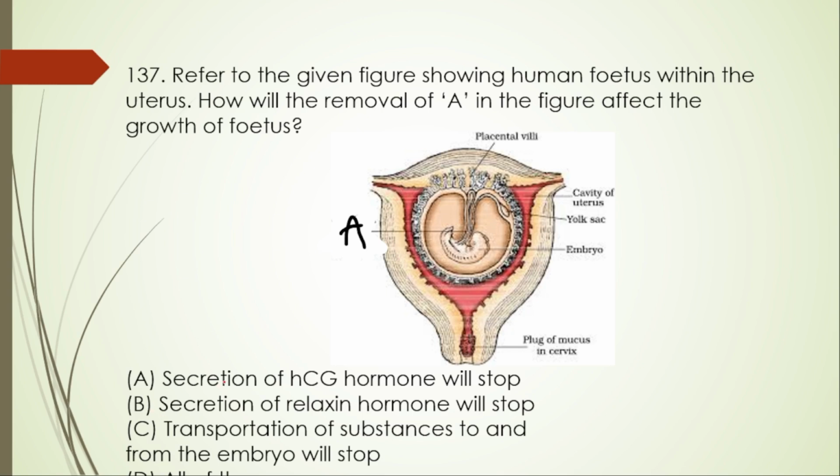So A, secretion of HCG hormone will stop; B, secretion of relaxin hormone will stop; C, transportation of substance to and from the embryo will stop; and D, all of them. So here the right option is option C, transport of substance to and from the embryo will stop, because the A which is shown here is the umbilical cord.